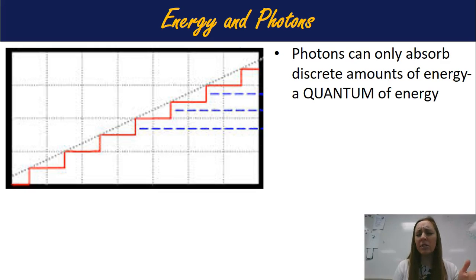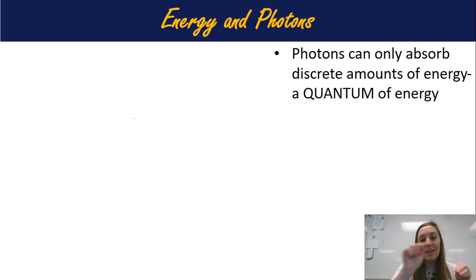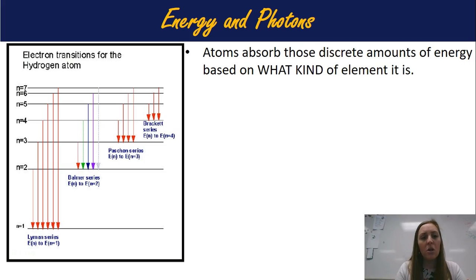Now, it's hard to imagine this because photons absorb these little teeny tiny bits of energy. So look what happens as this chart becomes smaller. That discrete line eventually looks like a straight line. Those jagged edges look straight. So that's why we don't really think of it as specific amounts. We think of it as just absorbing energy and more energy, but it is only absorbing certain amounts of energy, these little packets of energy. Atoms absorb discrete amounts of energy based on what kind of element it is.